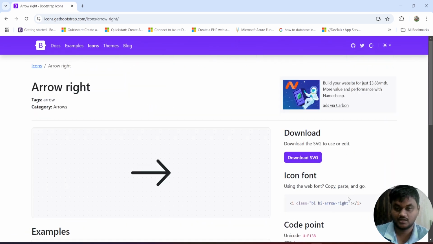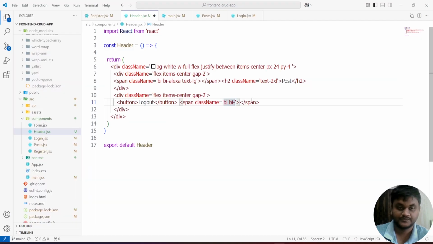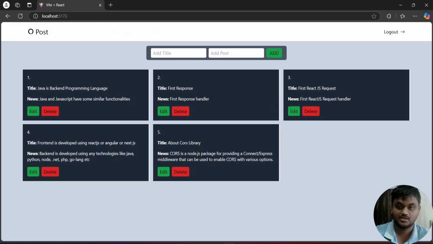This one I am going to take. You can copy this and paste it in the place of the span. Okay, the right arrow, and if you open the browser, see, I got it like this.